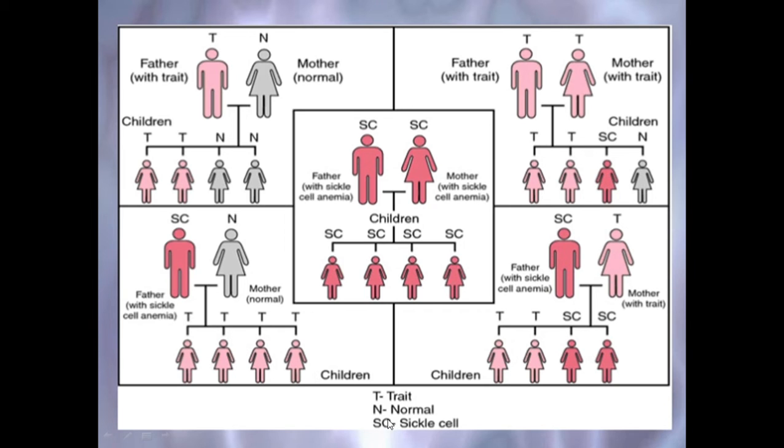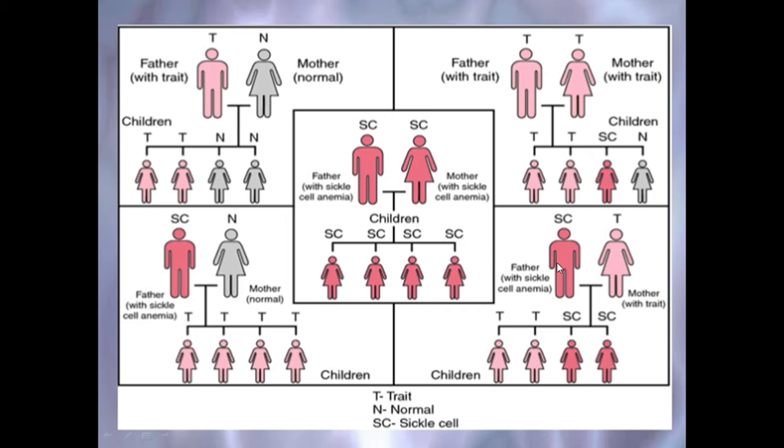SC represents sickle cell. Now, father with trait, children with trait. Here all the children will be carrying the trait of sickle cell anemia. Here the father has the trait, the mother also has the trait. So out of 4, 2 will carry the trait to the next generation. One will be a patient of sickle cell anemia and one will be normal.